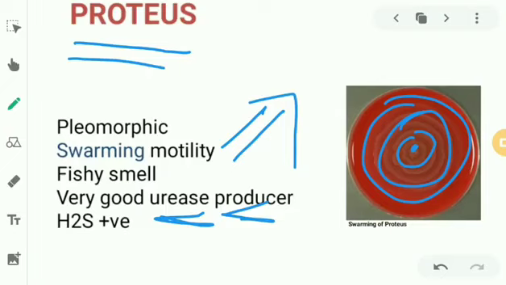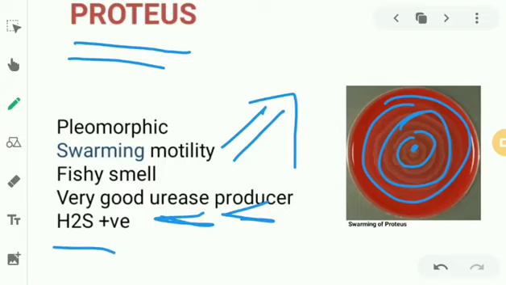And another good urease producing bacteria is Proteus, but less than H. pylori. It's H2S positive. It produces hydrogen sulfide. Now, what happens because it's a very good urease producer? It will convert urea into ammonia, right? Because of this, the urine becomes alkaline. So when we were discussing urinary antiseptics, there are antibiotics which act in UTI in acidic urine, in alkaline urine, or independent of it. Independent was the best option.